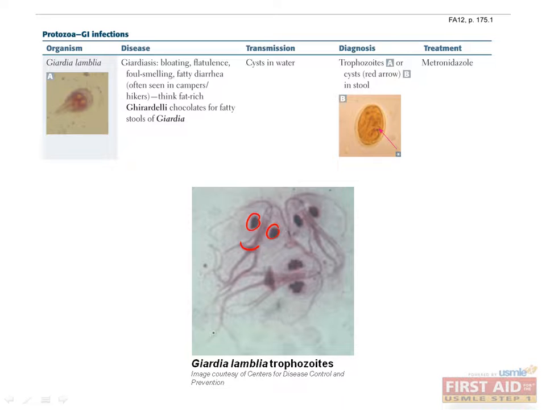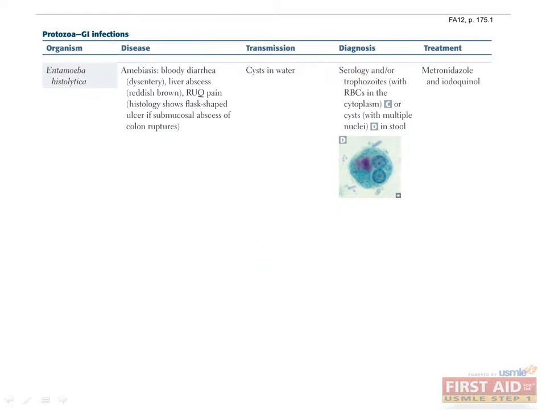In the small intestine, ingested cysts develop into trophozoites that use their sucking discs to attach themselves to the duodenum and impair duodenal function. This leads to fat malabsorption, with fat ending up in the stool. Therefore, buzzwords to remember for giardiasis are that it causes a very foul-smelling fatty diarrhea. Treatment is metronidazole.